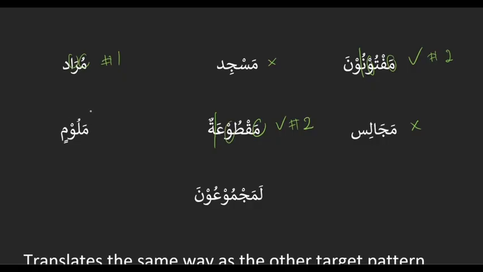Ma'loom. Starts with a ma. Second to last letter is a waw. So yes, it is target pattern number 2. Good. And last one. Lamajmu'una. Hide the una. Anything else we need to hide? The la is emphasis. Yeah, it's a lam of emphasis. And then starts with a ma. Second to last letter is a waw. So that is target pattern number 2. Good, that's target pattern number 2.